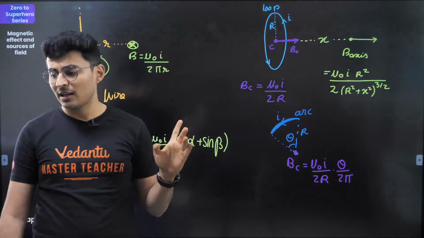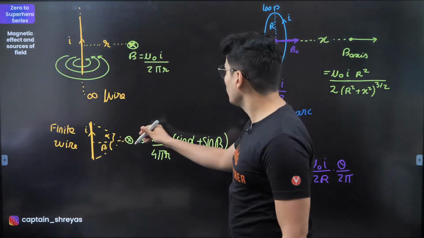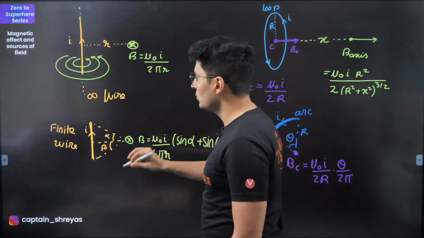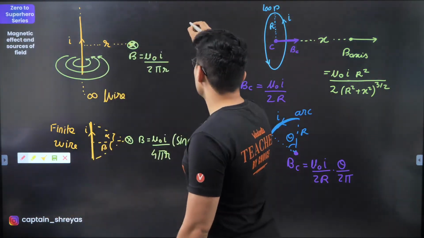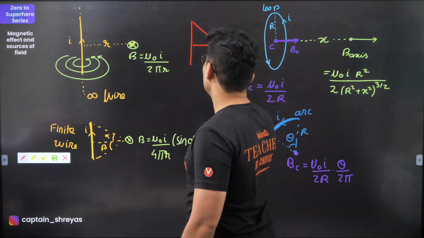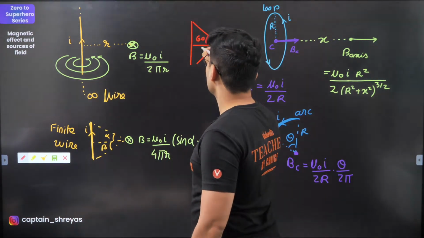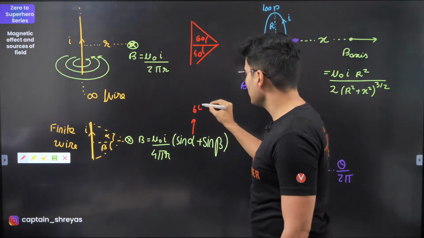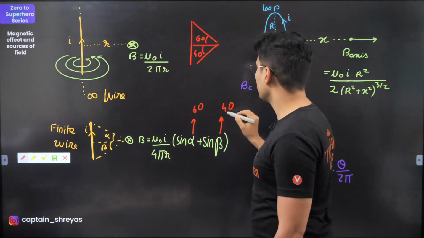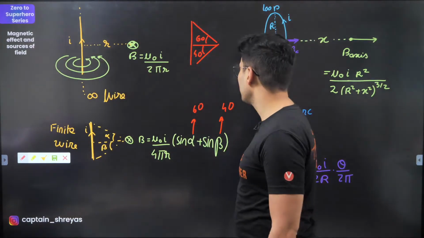When do we take the angle positive and negative? Imagine this. Let's say over here this is 60 and this is 40, so alpha will be 60 and beta will be 40. I'm just putting some random angles.